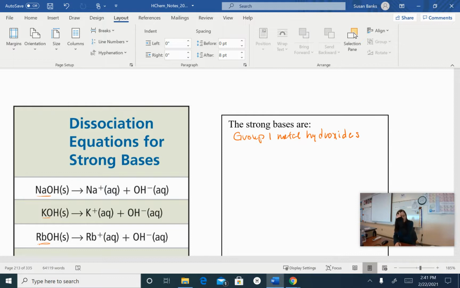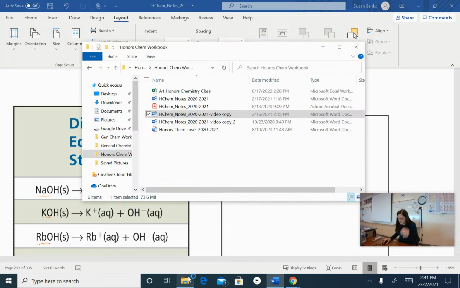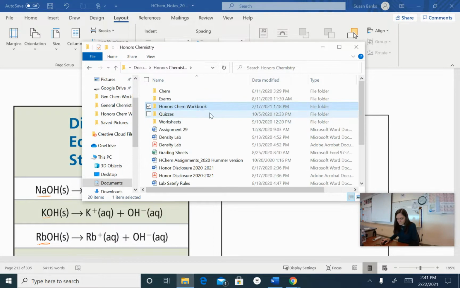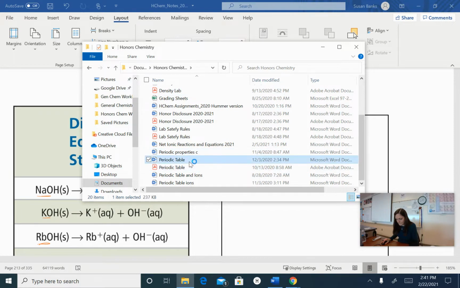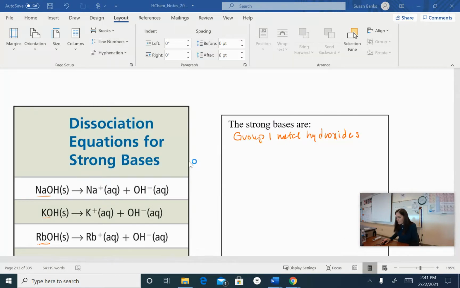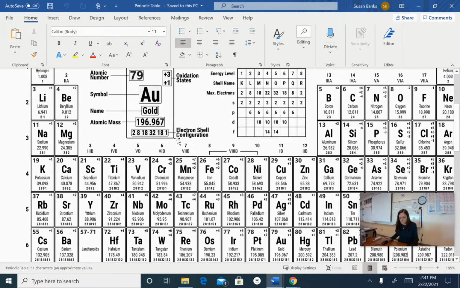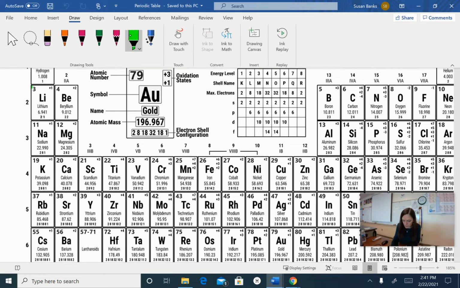If you remember, group 1 metals is that very first column of the periodic table. So if I look at that first column, let's get our periodic table up. We should have this whole first group: lithium, sodium, potassium, rubidium, and cesium hydroxide.